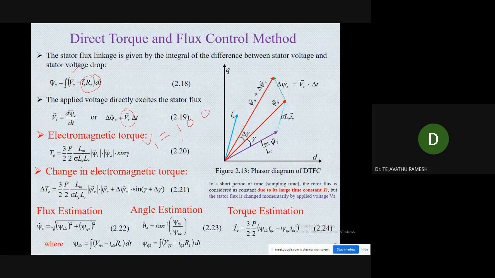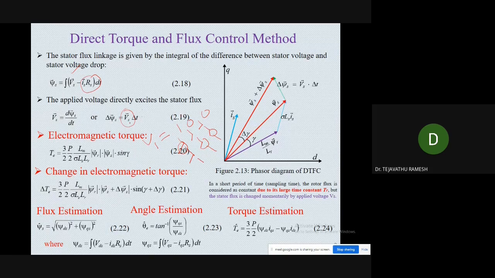For example, we have a 2 level inverter, in which each leg has two switches, and we will have 3 legs. The 1 means the upper switch of the first leg will be on, and the lower switches of the remaining 2 legs will be on. So if you select the voltage vector V1, it directly excites the stator flux.